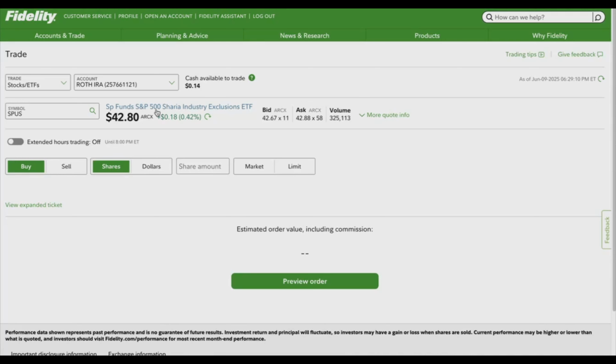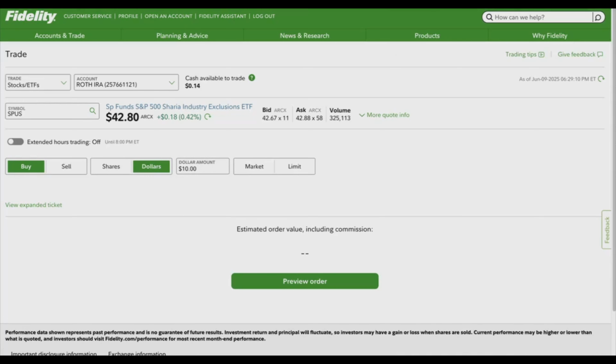But if you don't have enough money for the whole amount of one share, and maybe you want to start with $10, $20, just at the beginning, start small with anything, then you click dollars. Then you will choose $10, $20, whatever you want to start with.